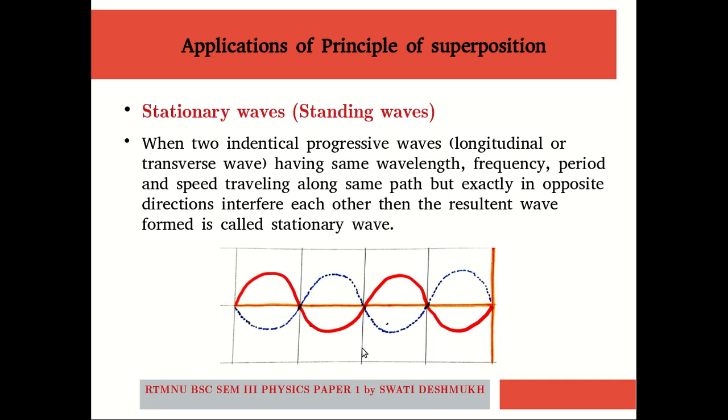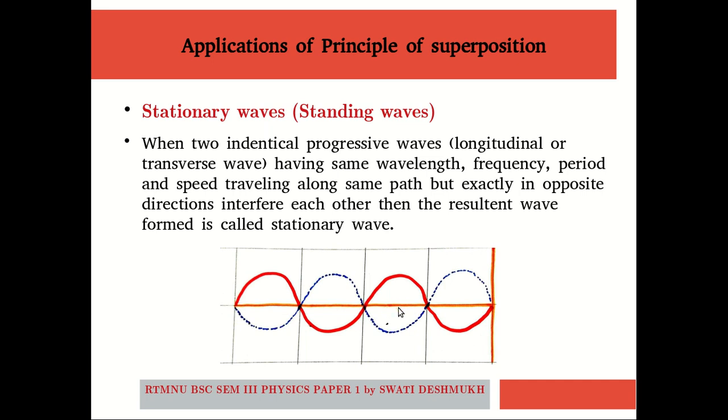So the combination of one wave traveling in positive x direction, say this is the positive x direction, and a reflected wave traveling in negative x direction, whatever combination we will get, we call it a standing wave or the stationary wave, wherein the particles vibrate at their position, but they do not carry any type of energy in forward or backward direction.